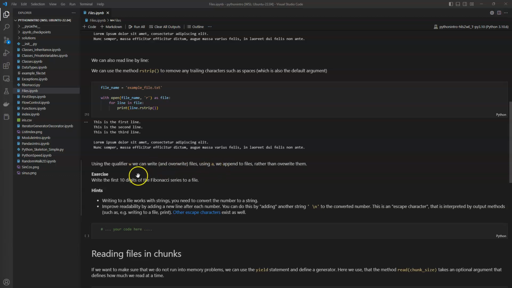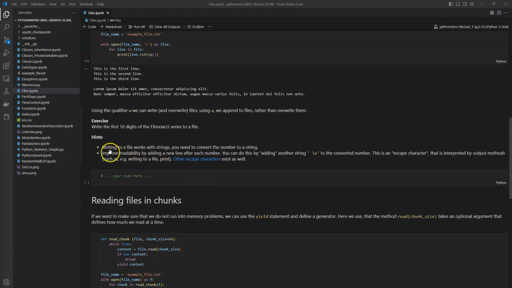As a little exercise, take your functions to generate the Fibonacci numbers and write them to a file. Writing to a file only works with strings, so you need to convert the number to a string. And to improve readability, add a new line after each number. You can do this by adding the special characters \n to the converted number, and this is called an escape character, and it is interpreted as a new line.